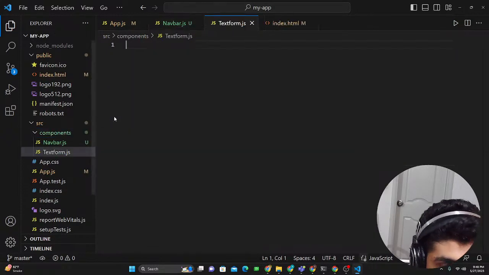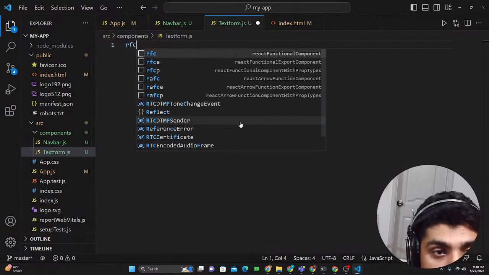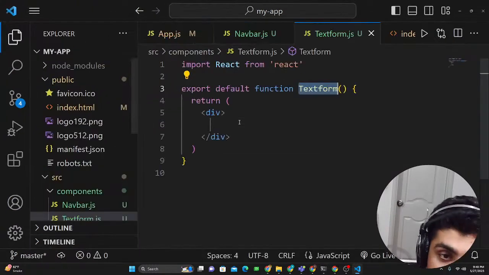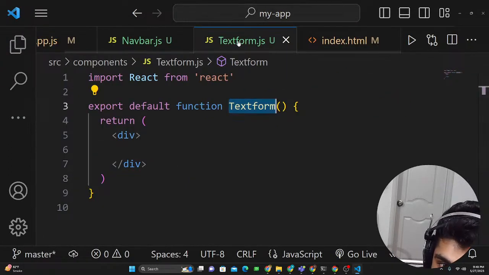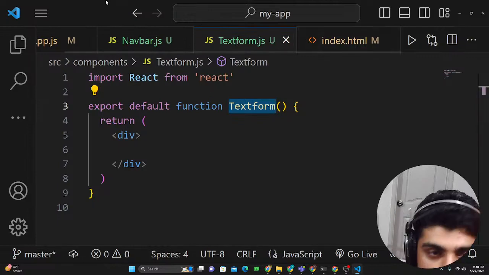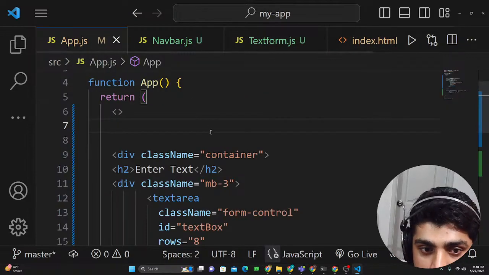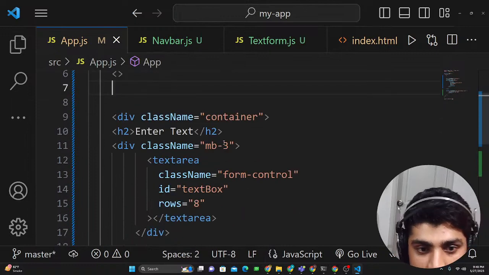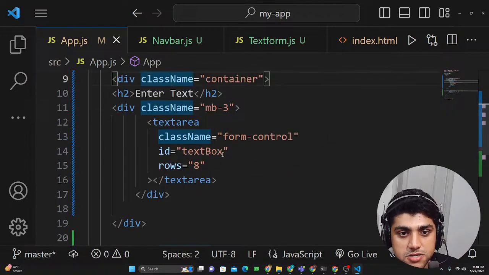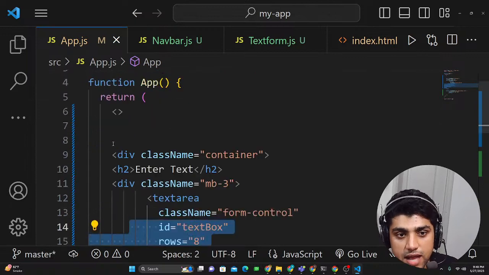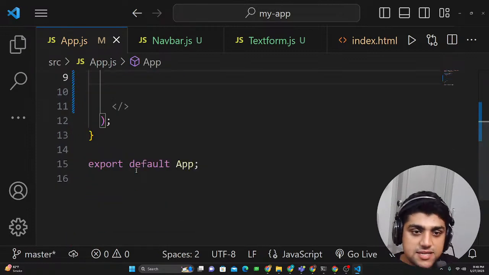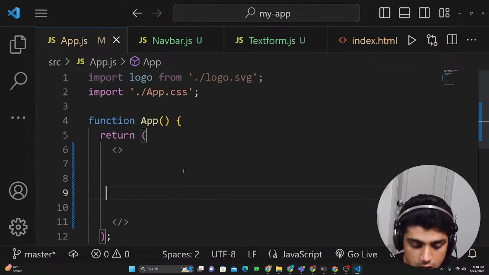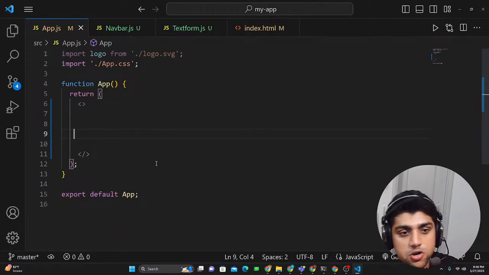So let's say textform.js. And in the text form, let's do an RFC again, React Functional Component. What is happening is because of my extension, and you can also see that it knows the name of the file, beauty of the extension. And now we can add in the text form component that we created. Where was the text form component? Remember that we created this container, and then we had enter text. Remember this thing? So we can add this as a component as well. I'm just going to remove all this, and only that JSX fragment thing is there. So it just looks like that.